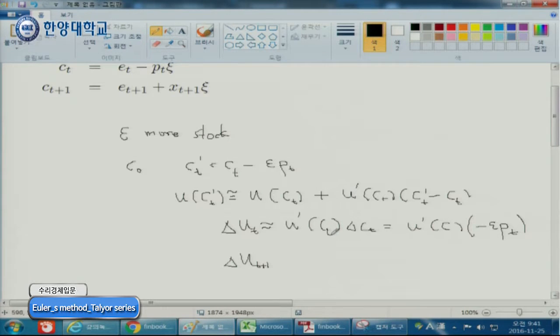And then for your tomorrow's consumption, now tomorrow's consumption looks like this one, right? And of course, actually, we need ET, but it doesn't matter. Right?